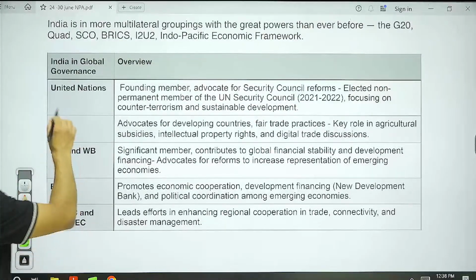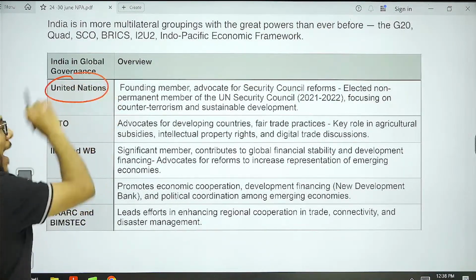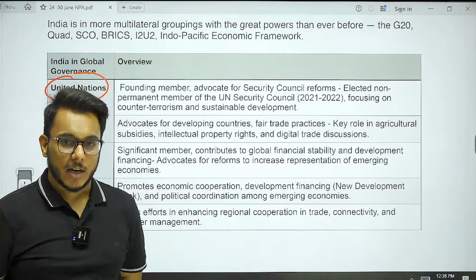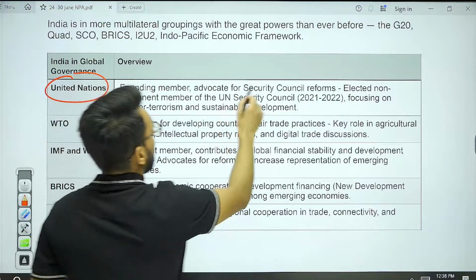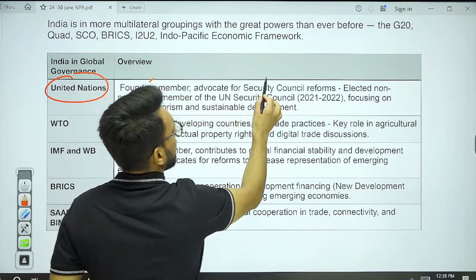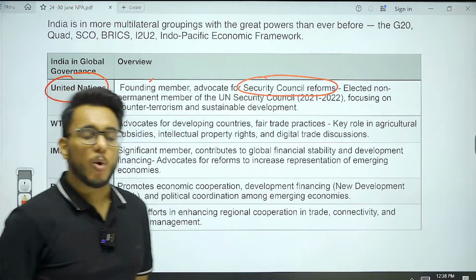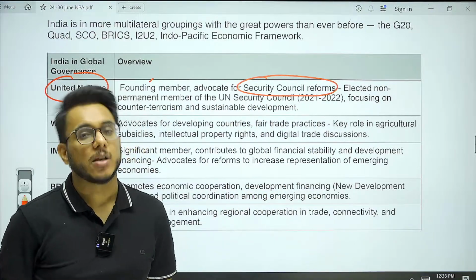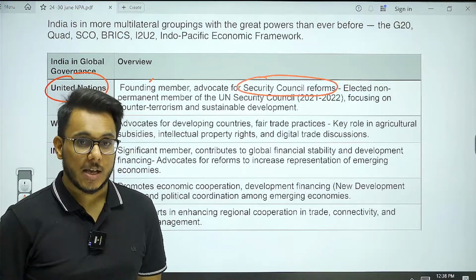Number one, India is actively present in the United Nations, and in the United Nations, India is talking about reforms. Number one, we are founding members, and then we are talking about the Security Council reforms. We are talking about giving more democratic representation to the countries of Asia as well as Africa.